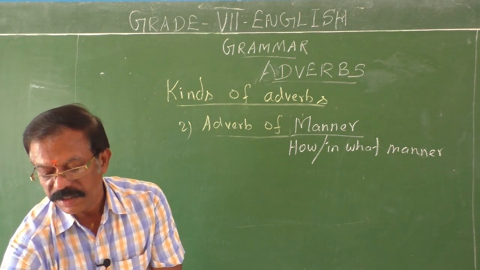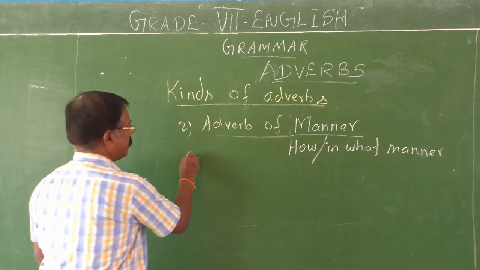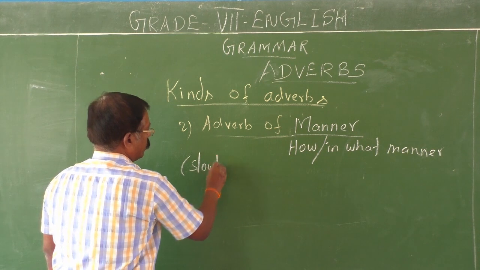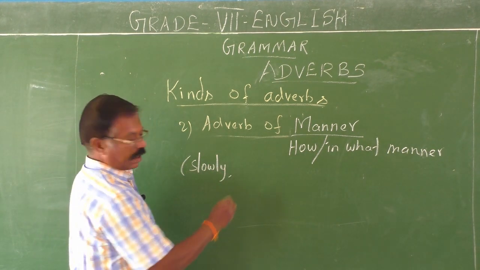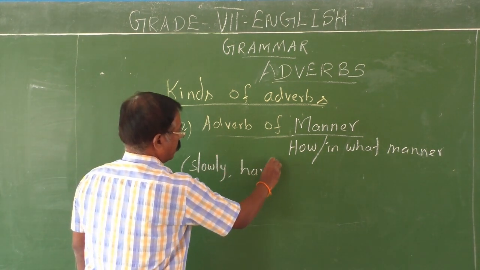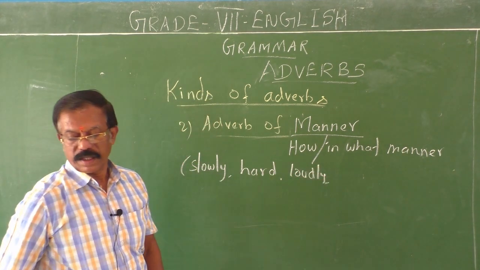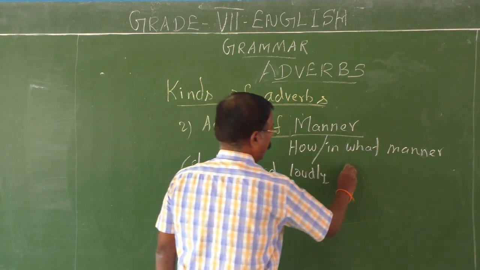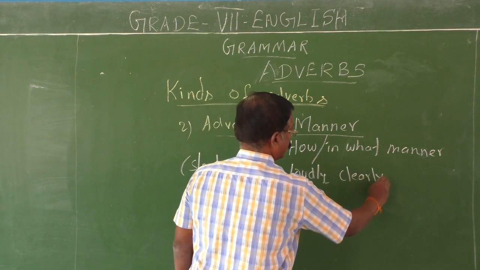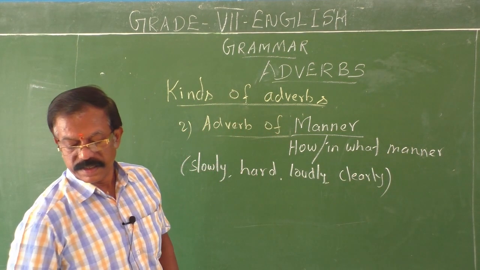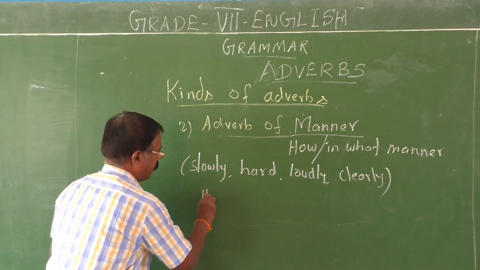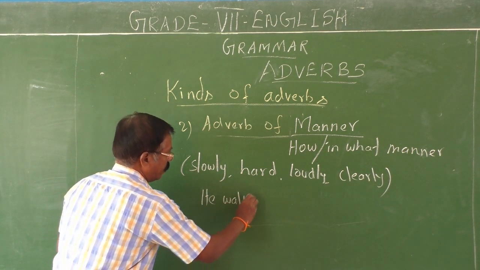Slowly, hard, loudly, clearly, legibly, fast, everything. See, let me give you some examples.